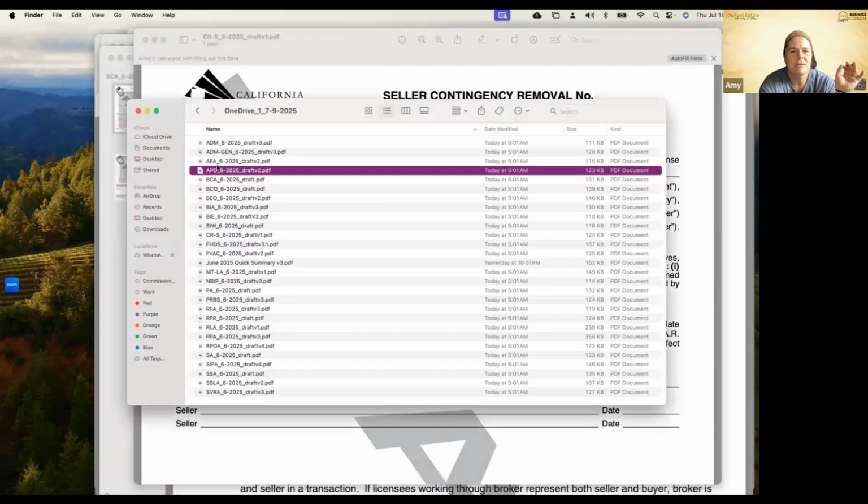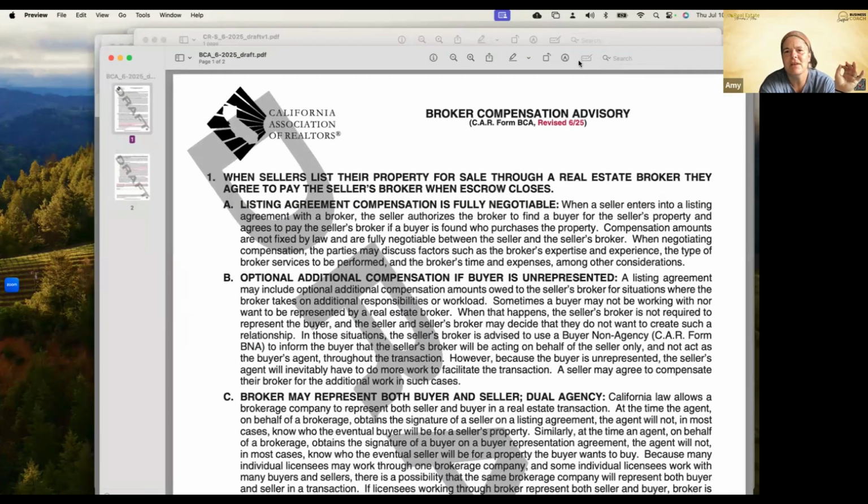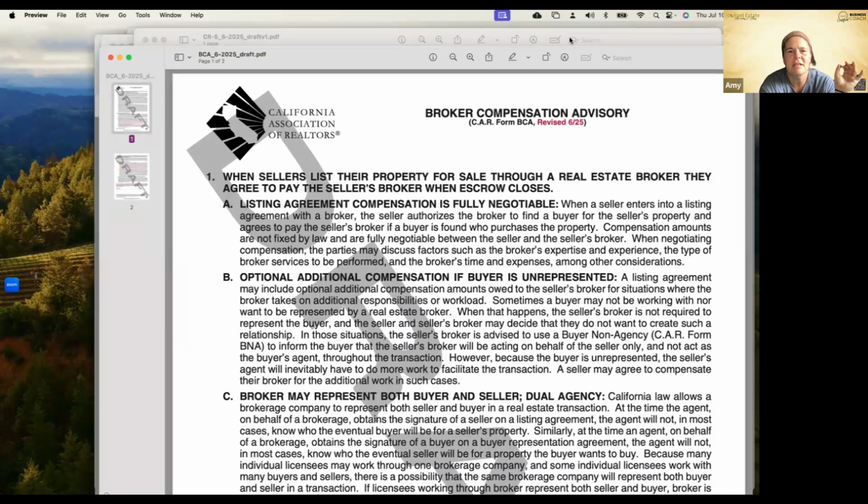Our next form that we're going to cover is our BCA form, which is our broker compensation advisory. This is one that is already in place.